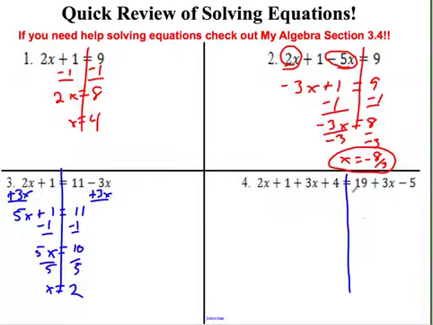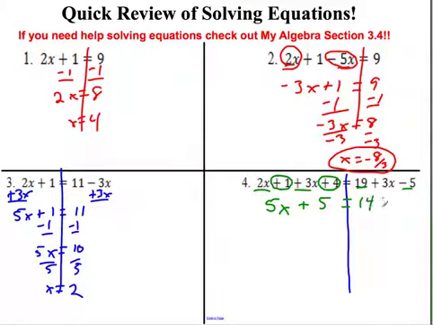I think it's a huge help. You've got the left side, the right side. Does anything on the left side simplify? Sure, you've got 2x's and 3x's, so really you've got 5x's, so add those together. But you also got this plus 1 and this plus 4, so what do you have? You have plus 5. Anything on the right side simplify? Sure, you've got 19 and minus 5, so what does that give you?